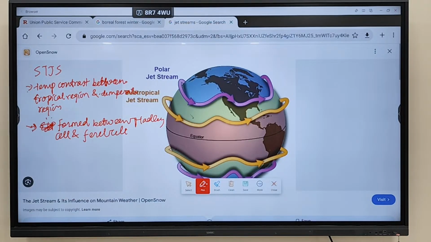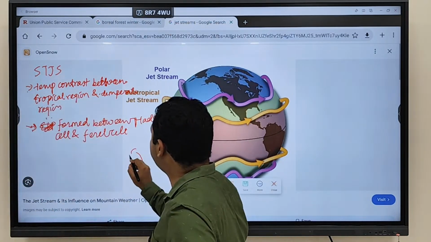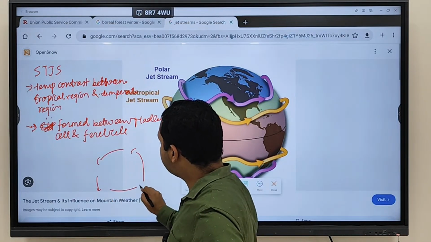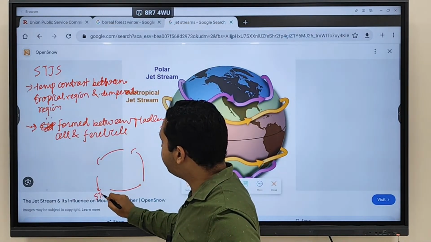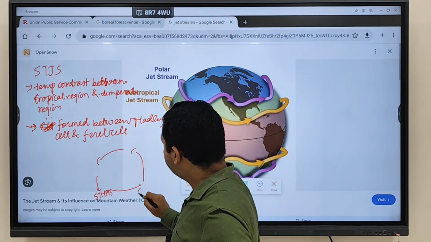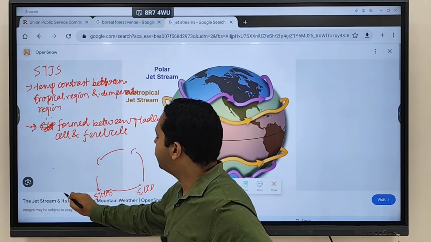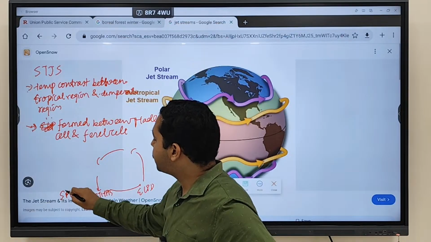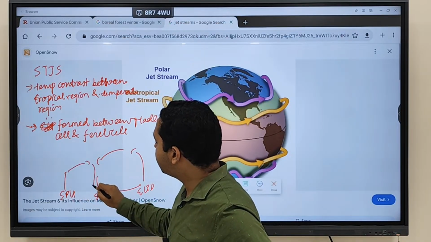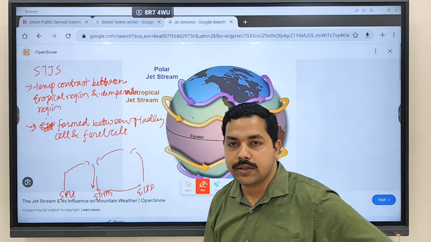Clear? So as we discussed, the winds are rising from the equatorial region and subsiding in the subtropical high pressure belt region. This is the equatorial low pressure belt region. This is the subpolar low pressure belt. From here it is rising, moving like this, and subsiding in this region.